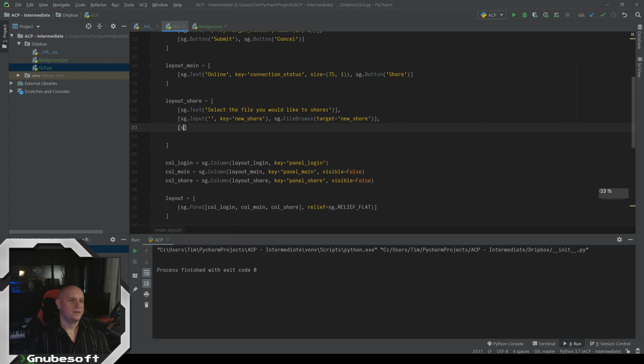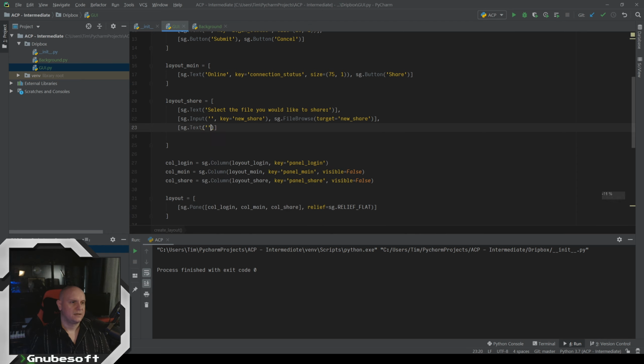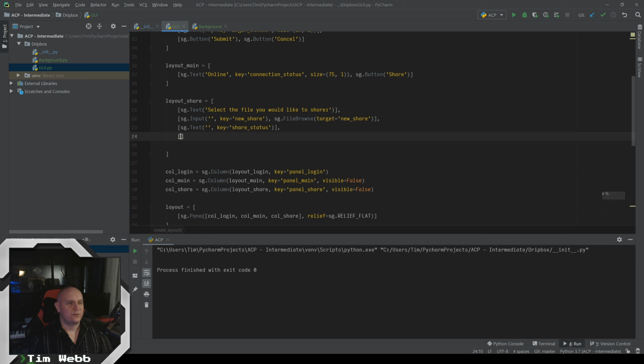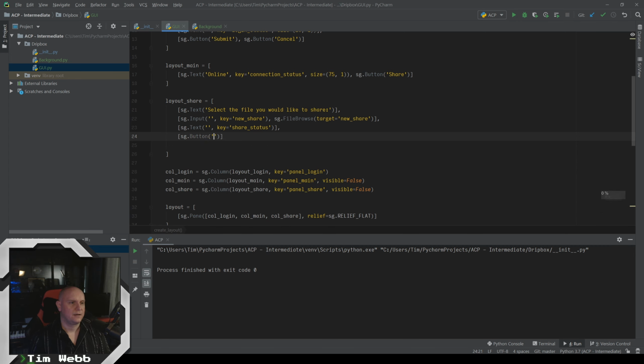And now below that, we'll have another text that's going to be like a share status in case there's any kind of problems with the file. And then below that, another row of buttons. And we want to confirm that they want to submit the file as it's shown here.